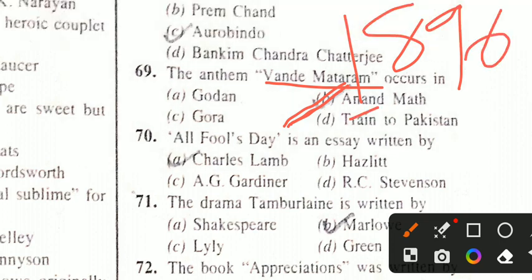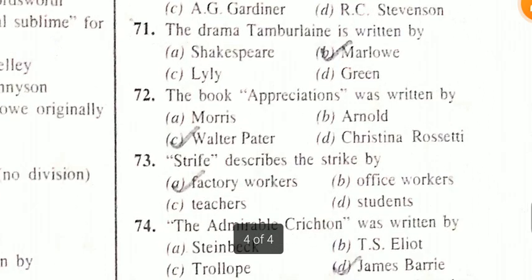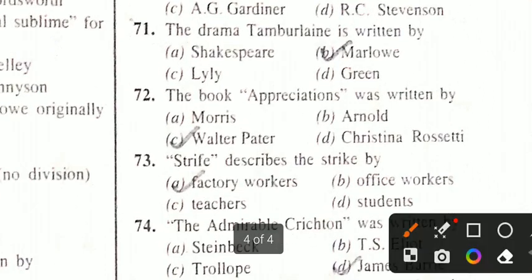A Fool's Day is an essay written by Charles Lamb. The drama Tamburlaine was written by Christopher Marlowe. The book Appreciation was written by Walter Pater. Strife describes the strike by factory workers.